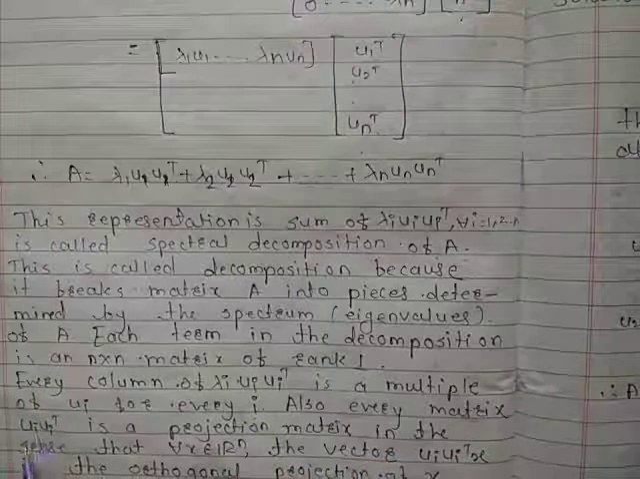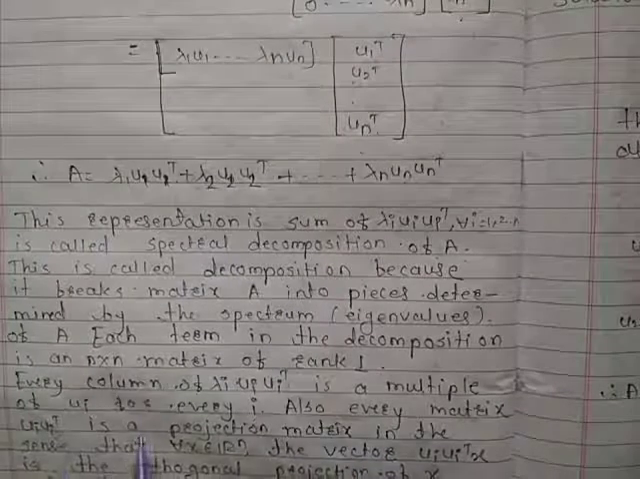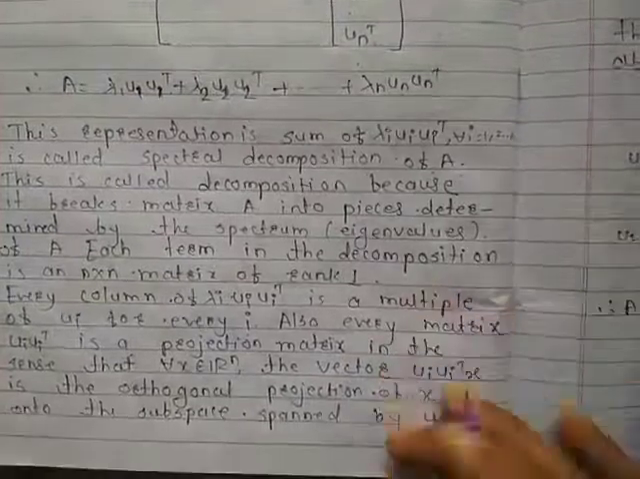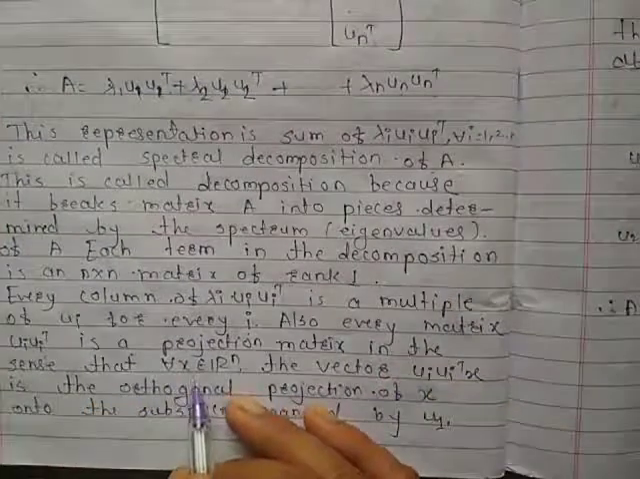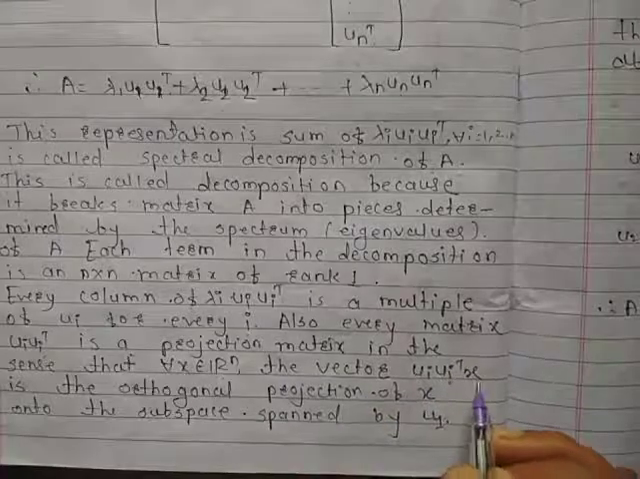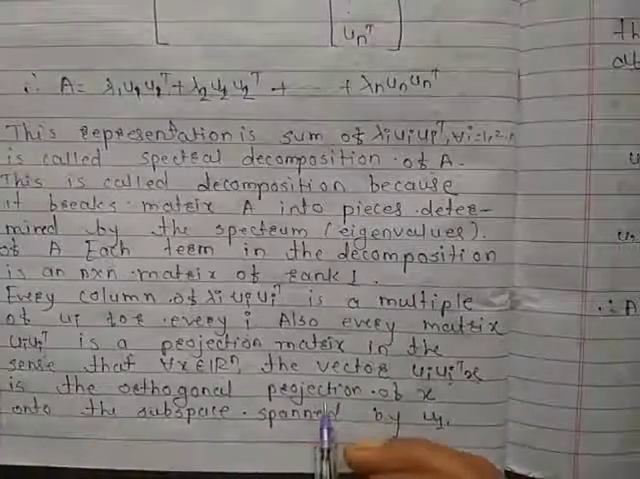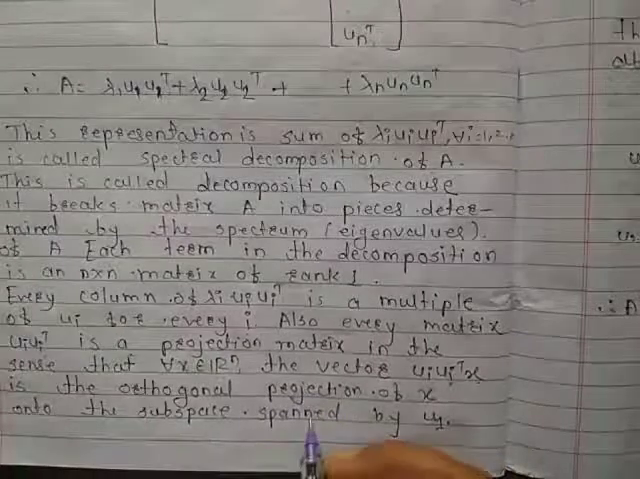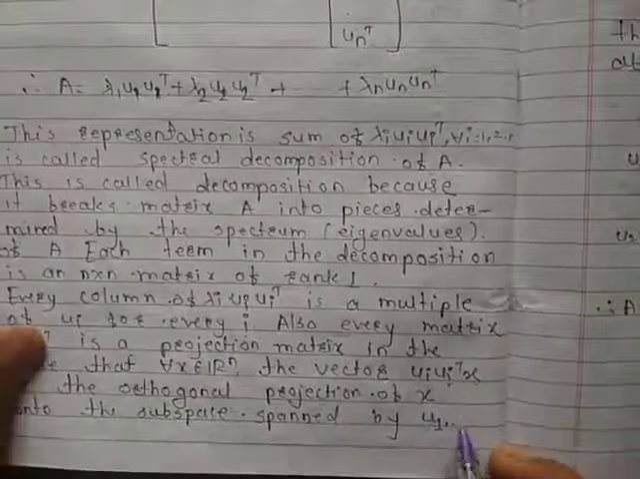Every column of lambda i ui ui transpose is a multiple of ui for every i. Also, every matrix ui ui transpose is a projection matrix in the sense that for all x in Rn, the vector ui ui transpose x is the orthogonal projection of x onto the subspace spanned by ui. Okay. Let us see an example.